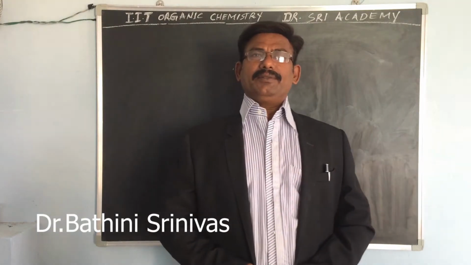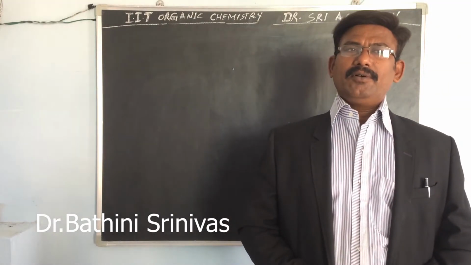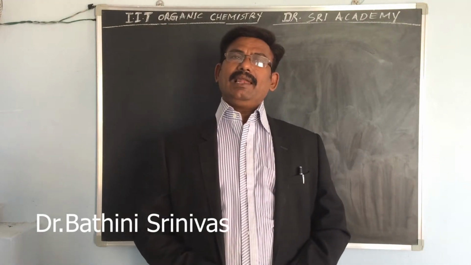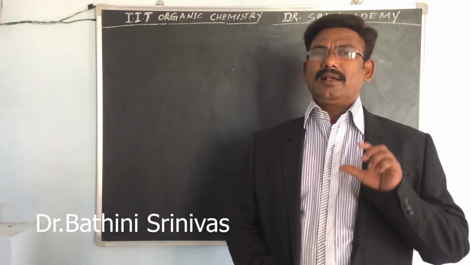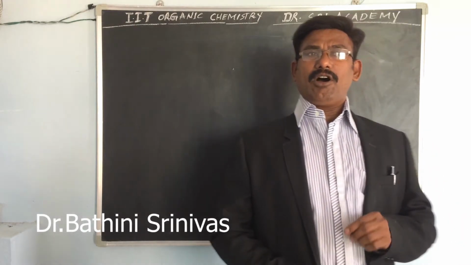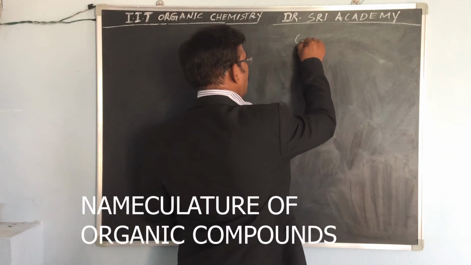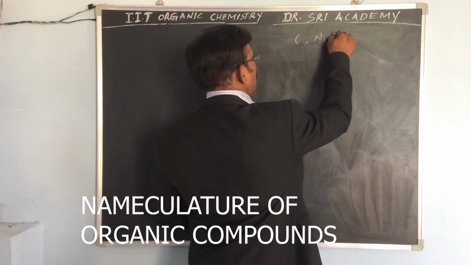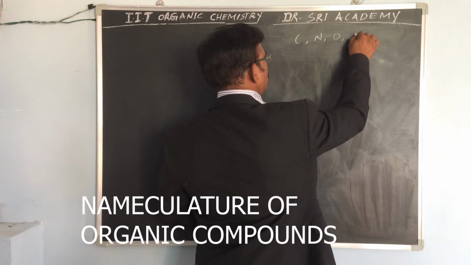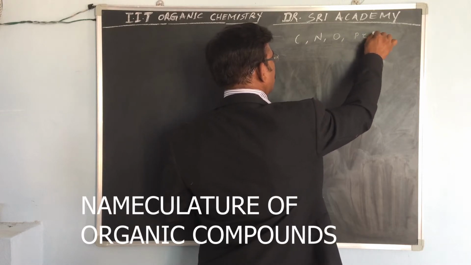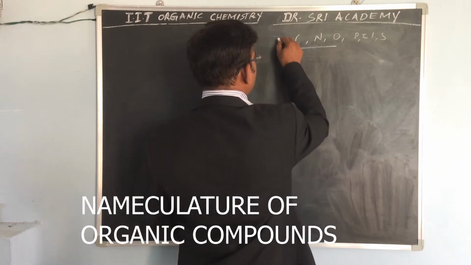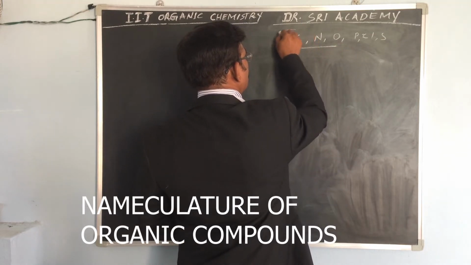Today is the second class of IIT Organic Chemistry, that is Nomenclature of Organic Compounds. In the last video, the introduction, we discussed the chemical bonding nature of a few atoms like carbon, nitrogen, oxygen, phosphorus, chlorine, sulfur, especially carbon, nitrogen, oxygen and hydrogen.